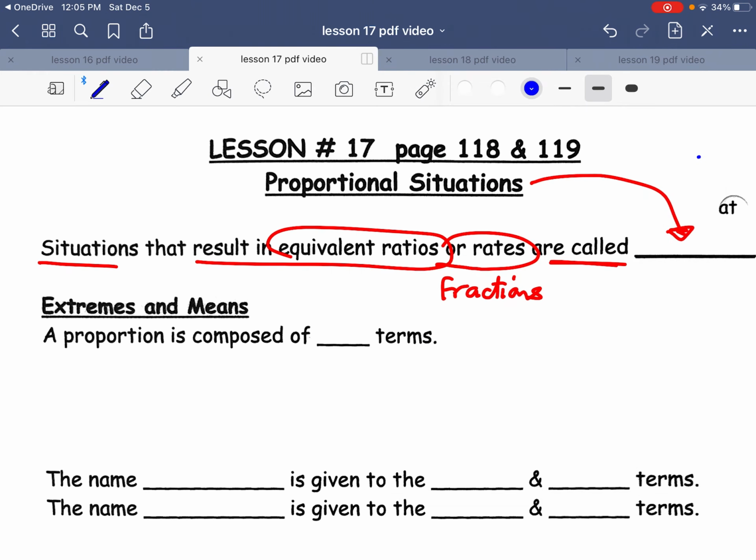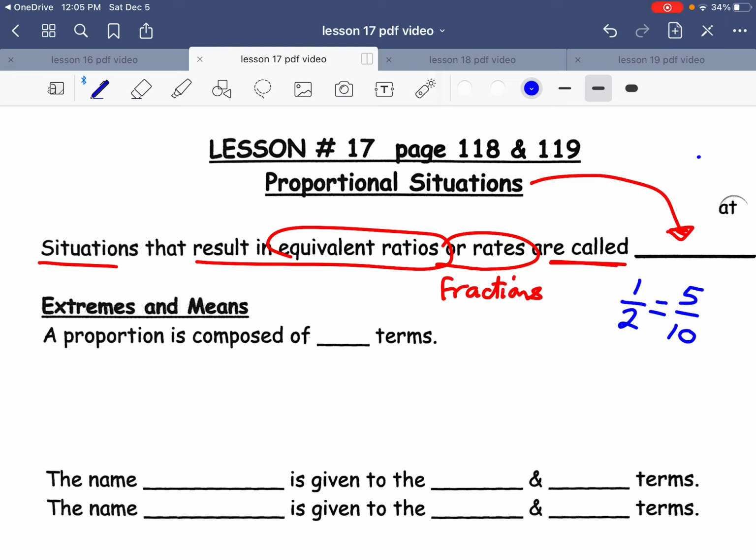So I'm going to use my classic fractions here. If I have a 1-to-2 ratio or rate, and I want to compare it to something equivalent, I'm going to compare it to a 5-to-10 ratio. Those are perfectly the same fractions reduced, right? If I divide by 5, everything reduced would be equal to each other. It would be a half every single time.